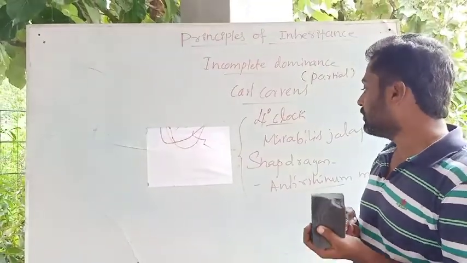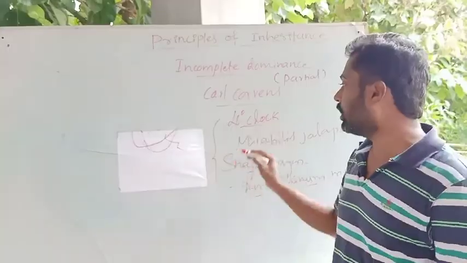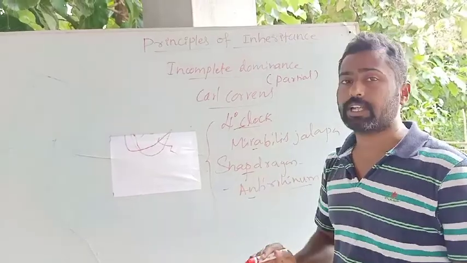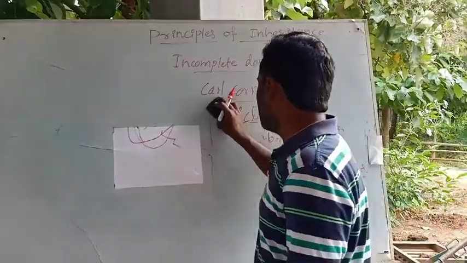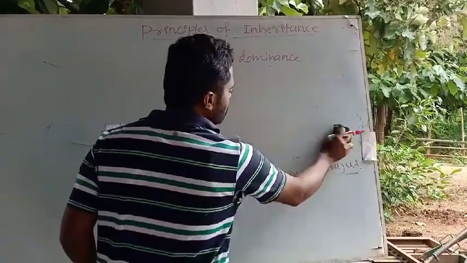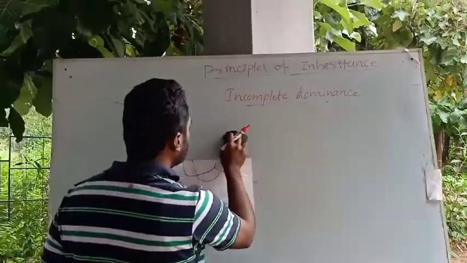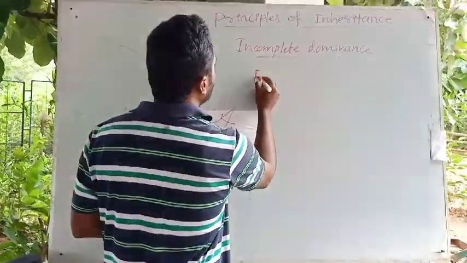So the inheritance of flower color in snapdragon or Antirrhinum majus, or the 4 o'clock plant or Mirabilis jalapa, both are two different plants. Suppose we consider Antirrhinum majus or snapdragon, where Karl Correns considered two different forms of a character, that is flower color.